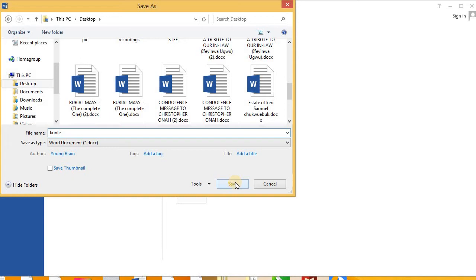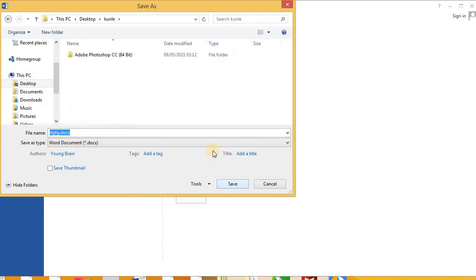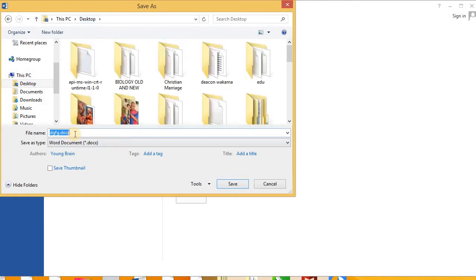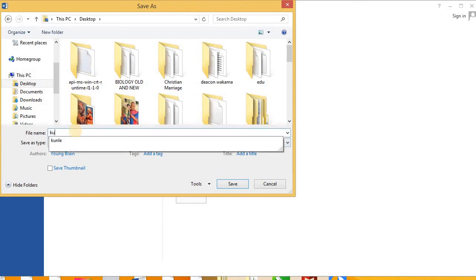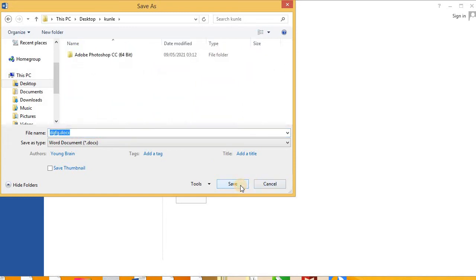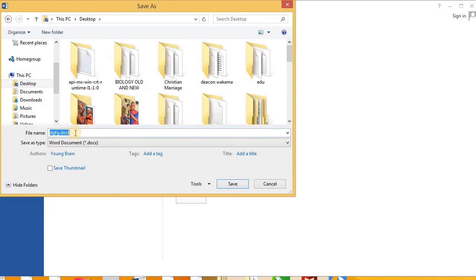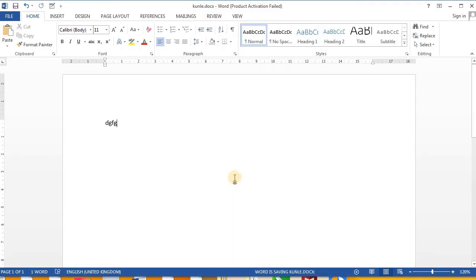So this document will be saved. Okay, click on Save. Now it is saved. I saved it with a name, and just take note of this title bar. The name of the document will appear right there.